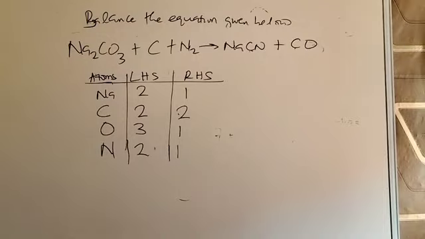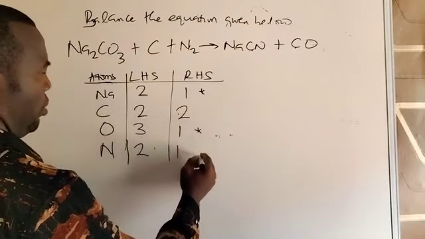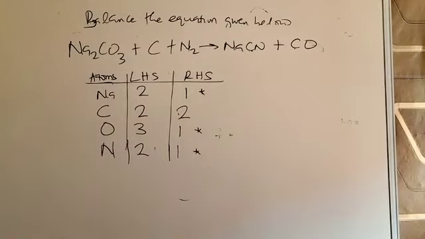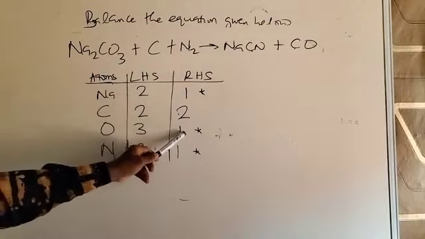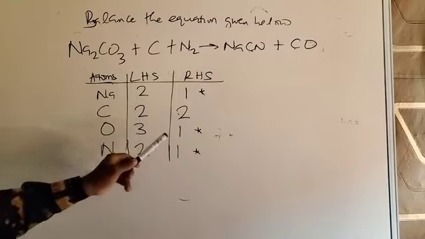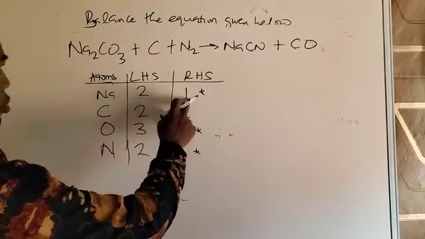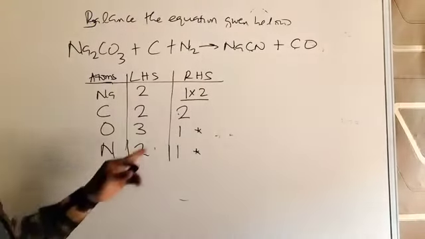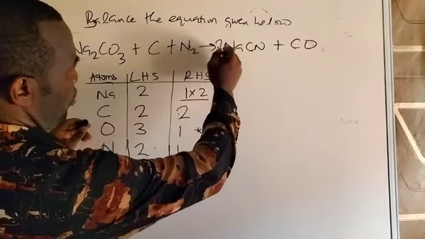They identified unbalanced atoms: sodium, oxygen, nitrogen. Each of them is easier to balance because 1 times 2 will give you 2, 3 times 1 gives us 3, 1 times 2 gives us 2. So you can start with any one you want. Let's start with the first one in that order. To move this to 2, we multiply the 1 by 2. Go to the right hand side and put 2 in front of sodium.